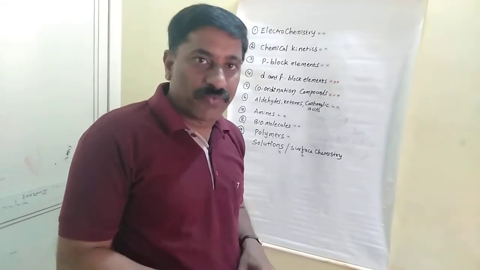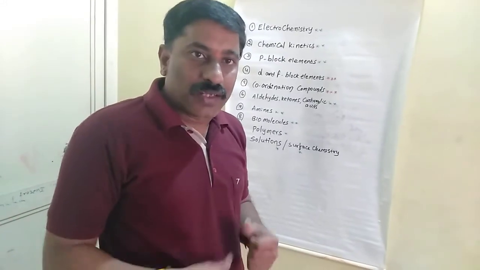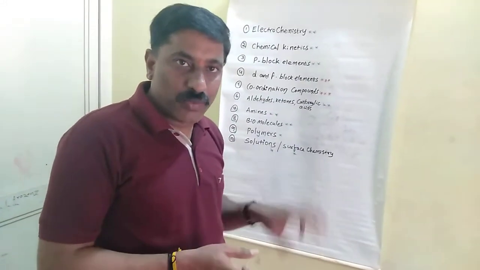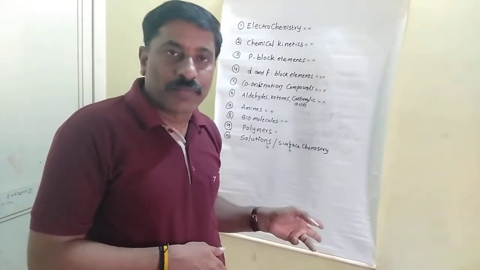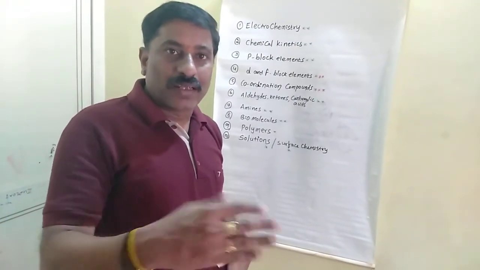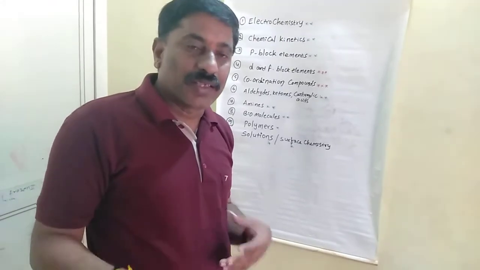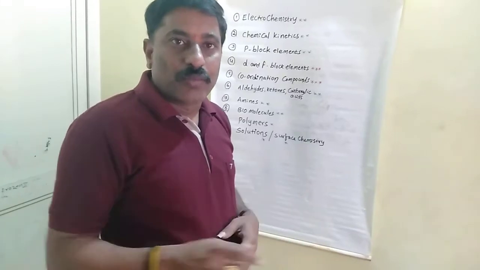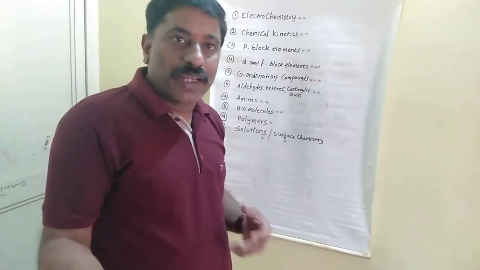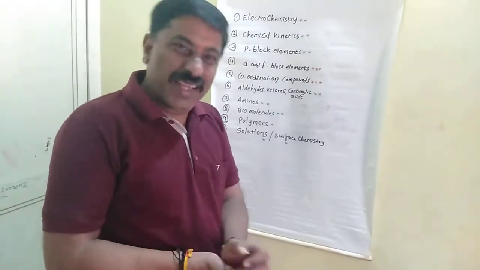Third one is the Van 't Hoff factor. Questions are asked based on the Van 't Hoff factor, or colligative properties, Raoult's law or Henry's law. One more topic is ideal and non-ideal solutions. Mostly they ask non-ideal solutions, examples. They will give one example and ask whether it belongs to positive deviation or negative deviation.